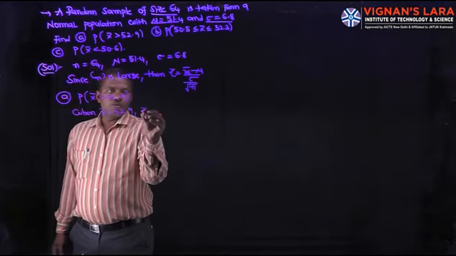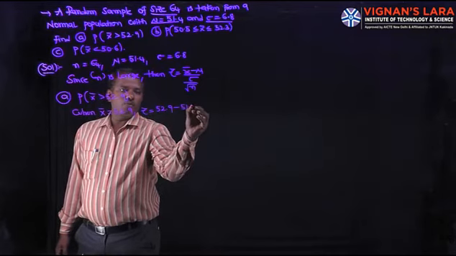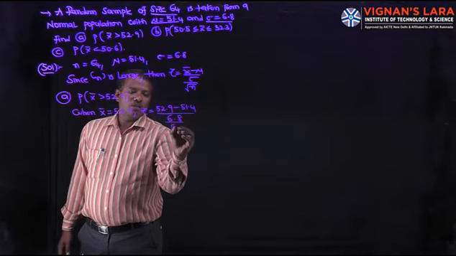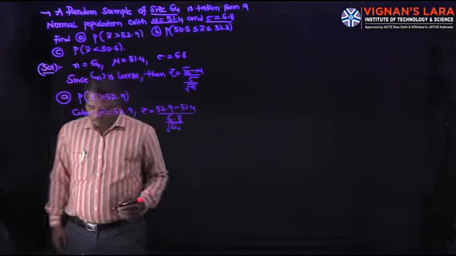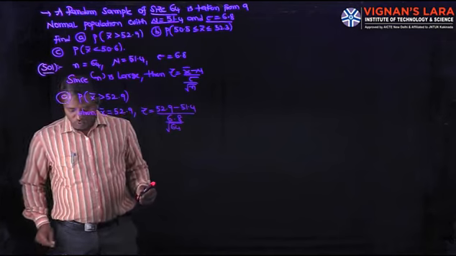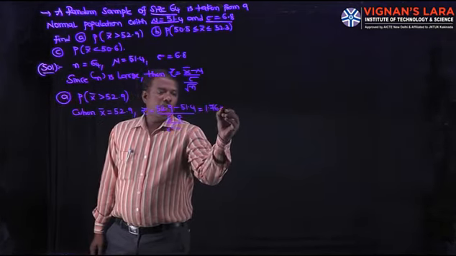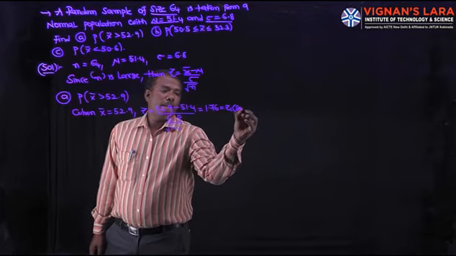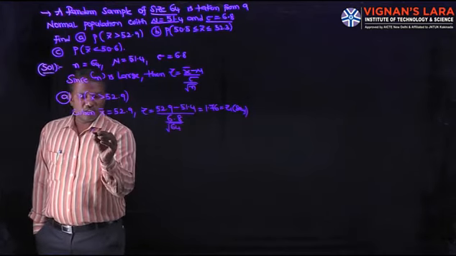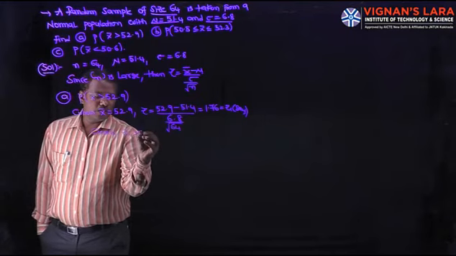Then Z is equal to (52.9 minus 51.4) by (6.8 by root 64), which equals plus 1.76. Let it be Z1. Clearly Z1 is greater than 0.